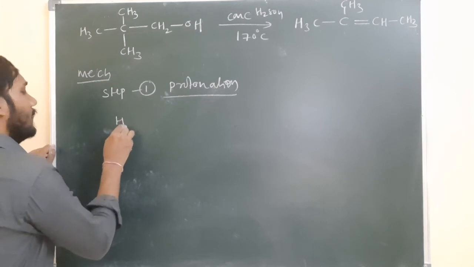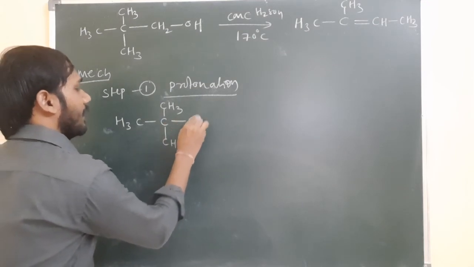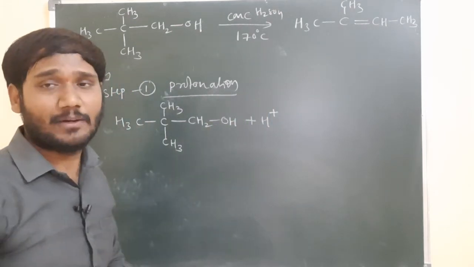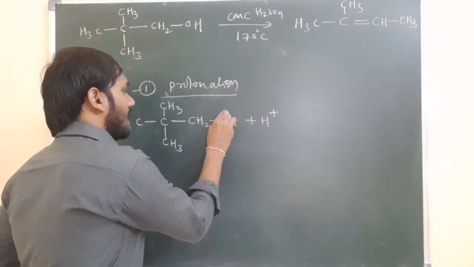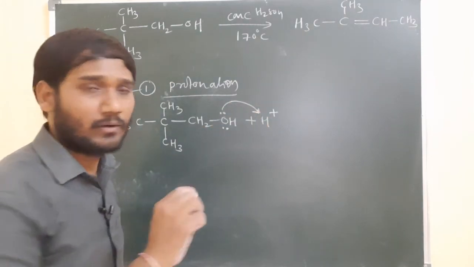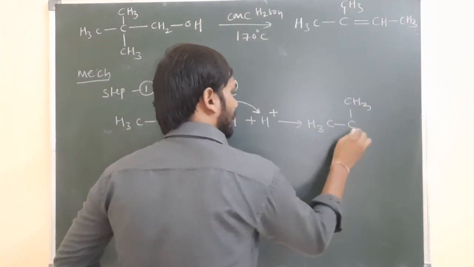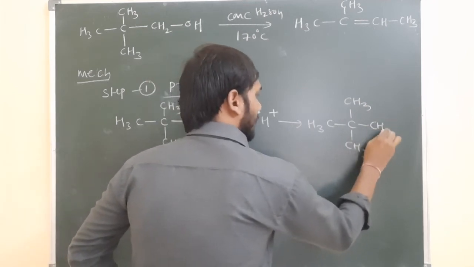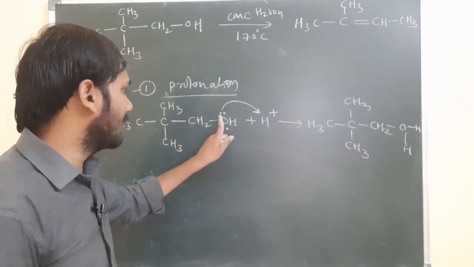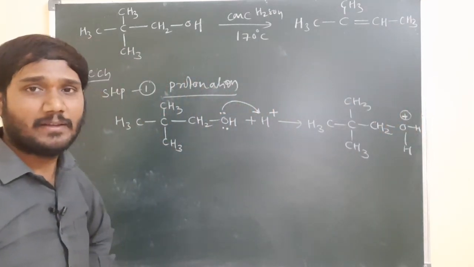So let us see here. The first step is CH3, CH3 and CH3, CH2OH, and from the acid H plus is coming. You know that the oxygen has lone pairs of electrons, and this oxygen gives electrons to H plus. Now a bond is forming between hydrogen and oxygen, giving CH3, CH3 and CH3, CH2, next OH2. Clear? Here oxygen gives electrons to hydrogen, meaning oxygen loses electron density, so oxygen gets a positive charge. This is step 1.